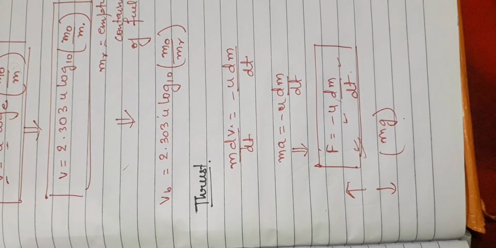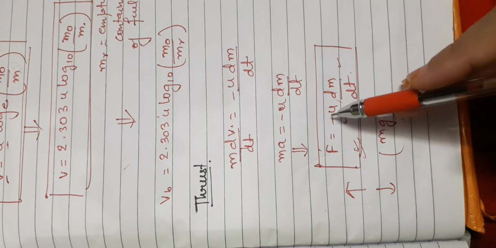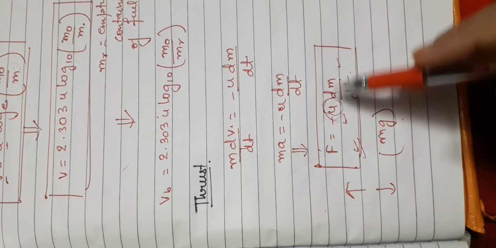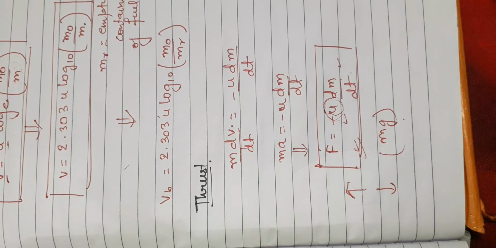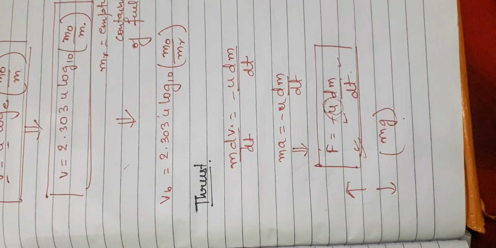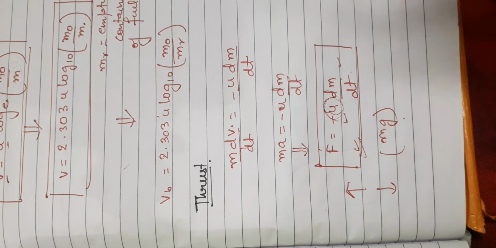However, because of the large values of u, the escape velocity of the gases, and dm upon dt, the effect of gravity is negligible in this case. So this was all about the derivation of rocket propulsion.